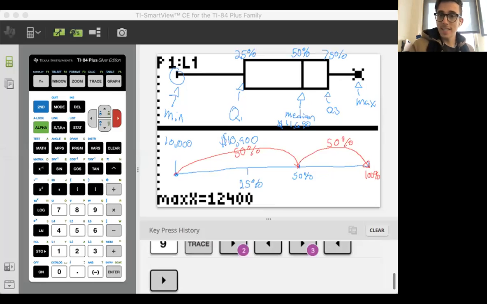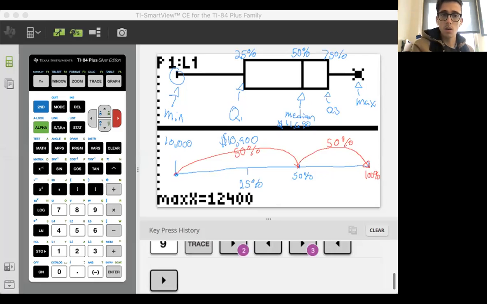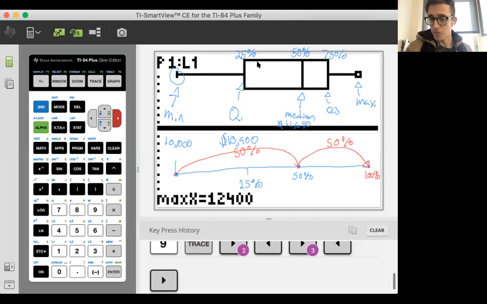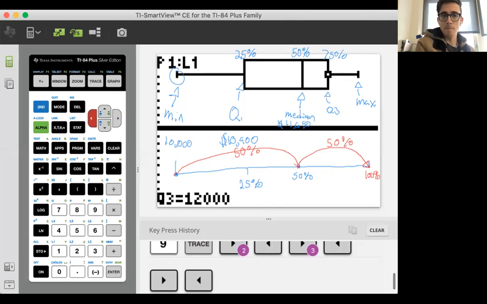And so as we look at this collectively, we can get a better idea of how this is helpful, because we know what the maximum price is, and we're probably going to try and avoid paying $12,400. But in my eyes, if we can get it in that middle 50%, which in this case would be from 10,900 to 12,000, it's probably a pretty good price. So if we can get it in between this box here, chances are it's a good price.